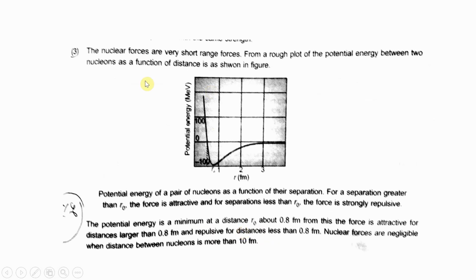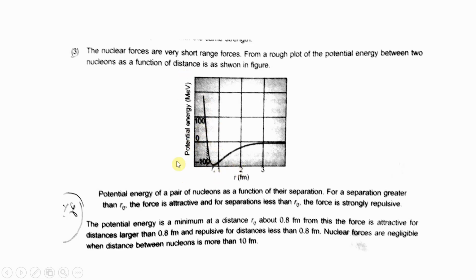And the next thing is, the nuclear forces are very short range forces. That means they act within a very short range, and from the rough plot of the potential energy between two nucleons as a function of the distance, one thing is shown here like that. The graph of the nuclear potential energy is like that. This is the distance r, and this is the potential energy.